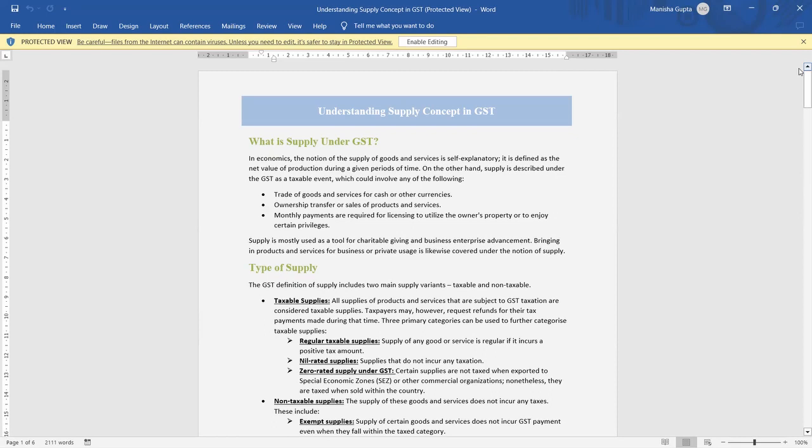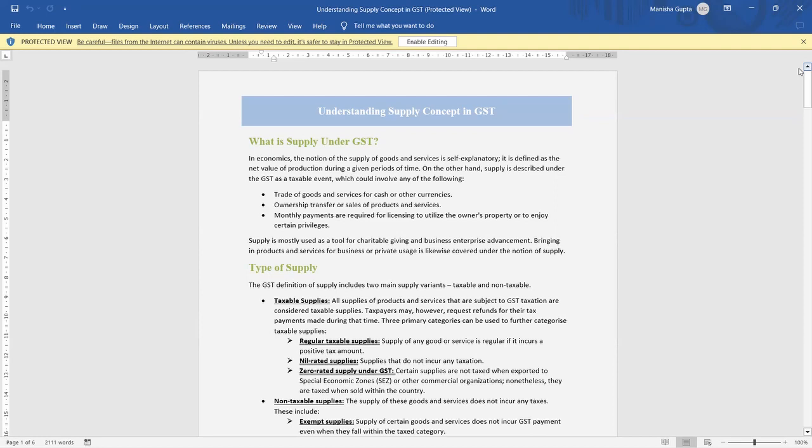But after the coming of GST, there is a concept of supply, because supply is considered the taxable event for charging tax. In GST there are different tax rates, and when we charge tax, it depends on the supply concept. So supply is considered the taxable event of charging tax.